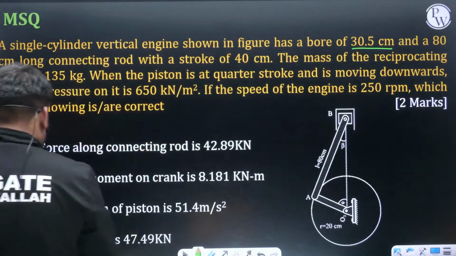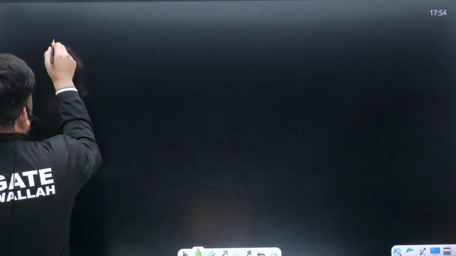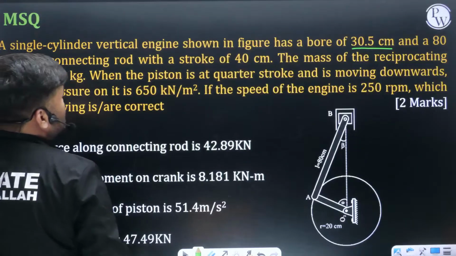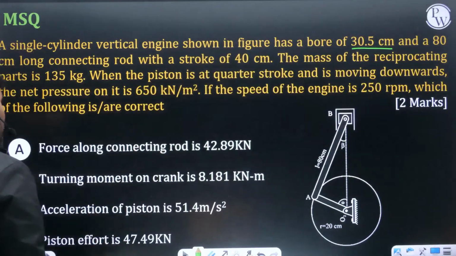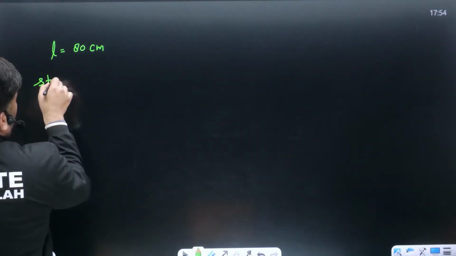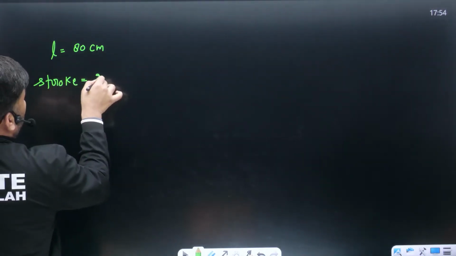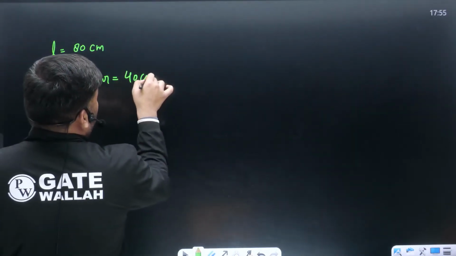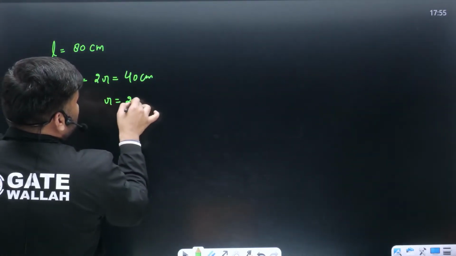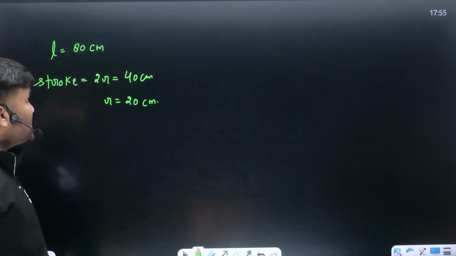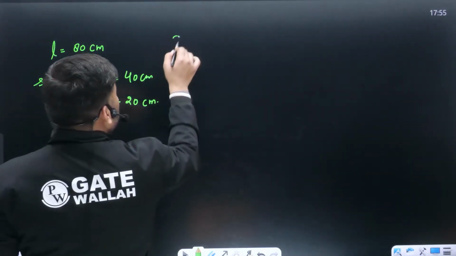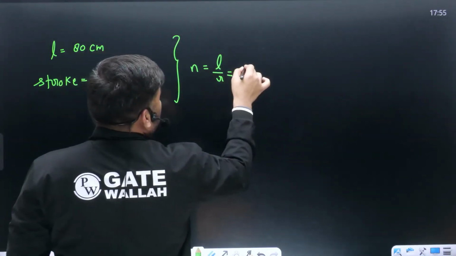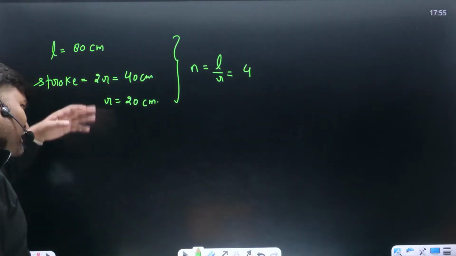ठीक है? L का value they have given. Let me write. L का value they have given 80 centimeter. Stroke they have given as 40 centimeter. अच्छा, everybody knows. Can I write? Stroke का value होता है twice of R के बराबर, and this value is given as how much beta? This is 40 centimeter. तो can I write R का value is given as 20 centimeter? Is this clear? L का value they have given, R का value they have given. If needed, we can calculate value of n, which is equal to L by R. कितना हो जाएगा? This is 80 by 20, coming out to be 4. We just have calculated this.